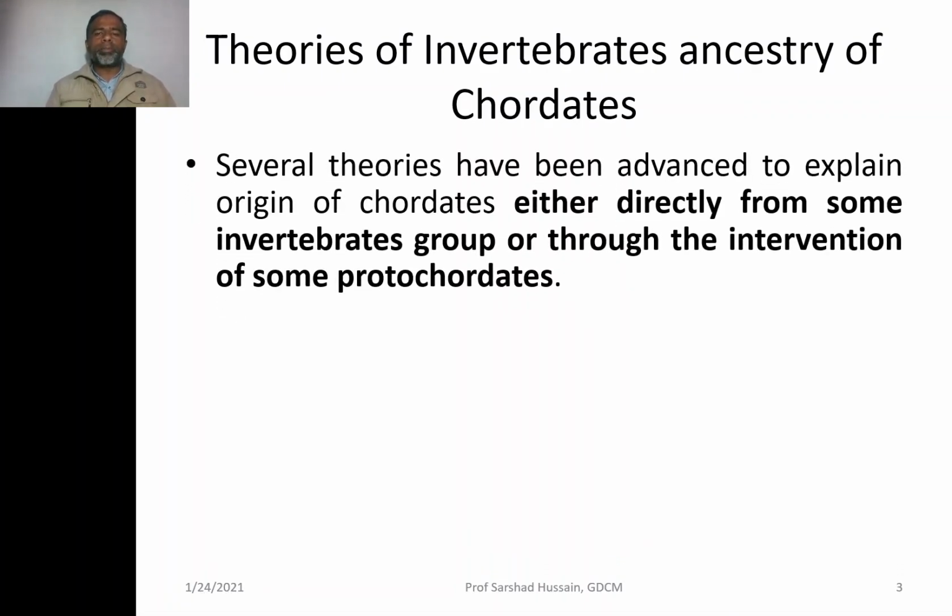All these theories speak that either the chordates have arisen directly from some group of the invertebrates, or the higher chordates have arisen by the intervention of the protochordates. That means from the invertebrate groups, first the protochordates, the Urochordates and the Cephalochordates have arisen, and then the higher chordates have evolved from them.